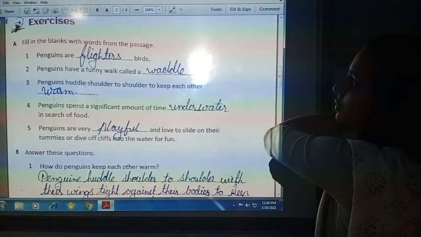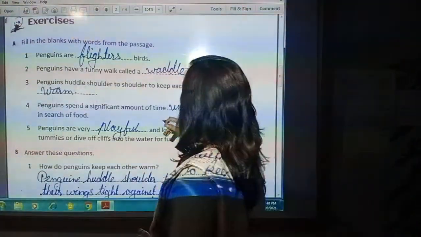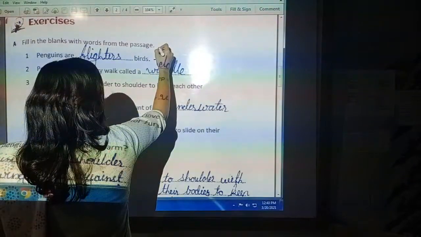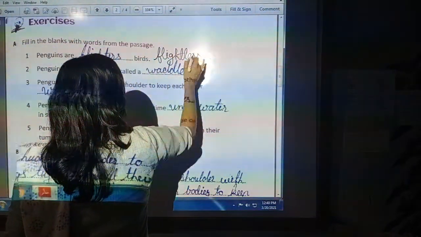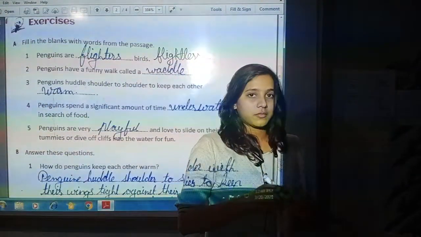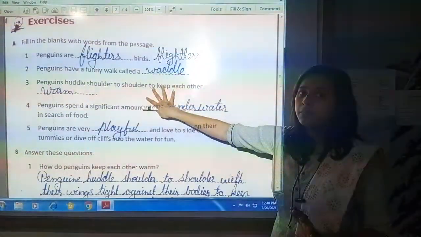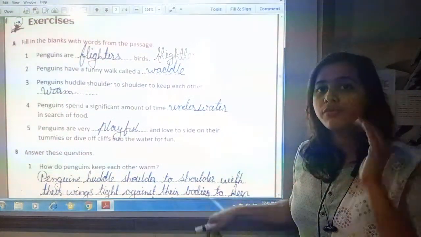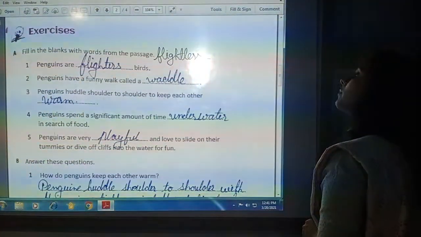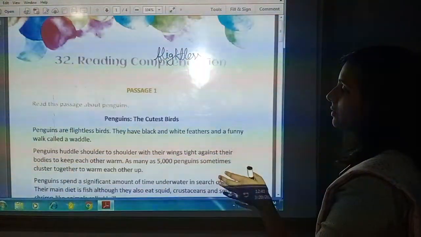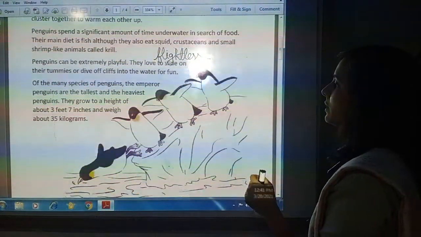Fill in the blanks with words from the passage. Here, words would be given. So here, blanks are given and you have to fill those blanks from the given passage. Okay. Now we will try to find those answers from the passage.